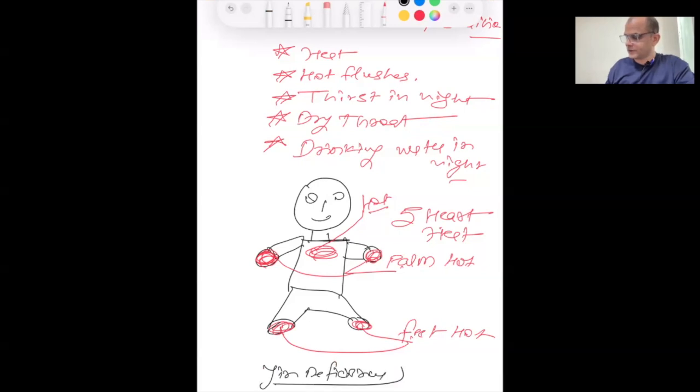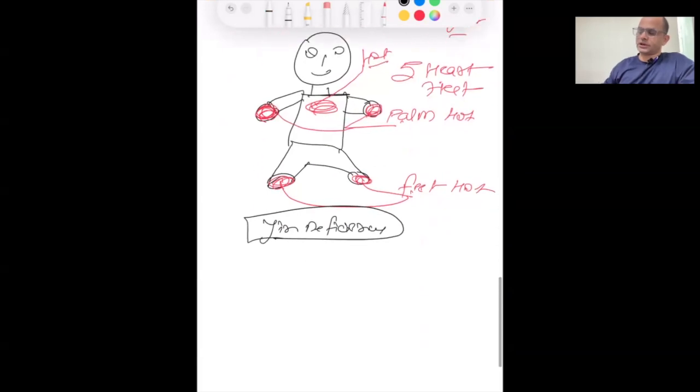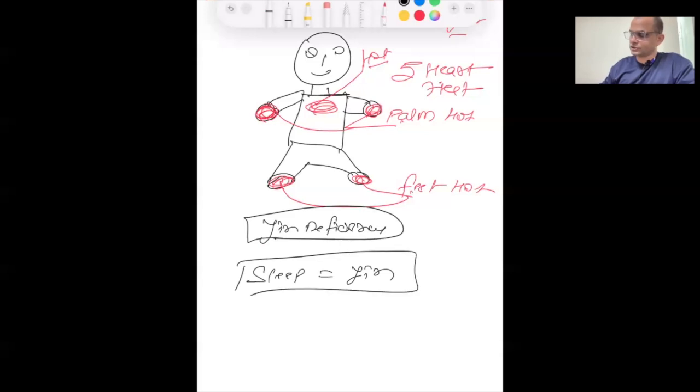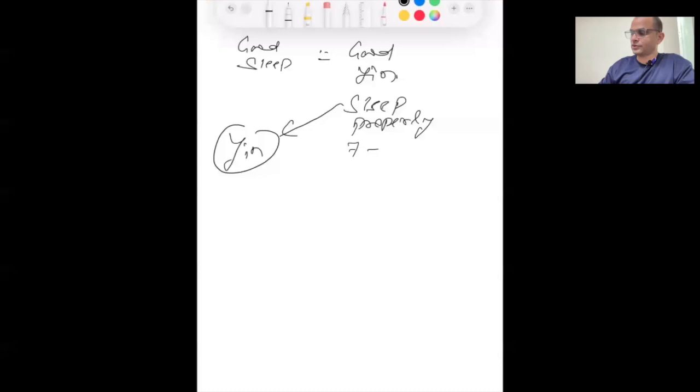It's a very common pattern nowadays. ये बहुत ही कॉमन पैटर्न हो गया है क्योंकि व्यक्ति तनाव युक्त है, cortisol is high, melatonin is low, not able to sleep properly. Because sleep is very much connected with yin. Good sleep means good yin. So yin is nourished by sleep. If you want to nourish yin, you have to sleep properly, 7 to 9 hours.